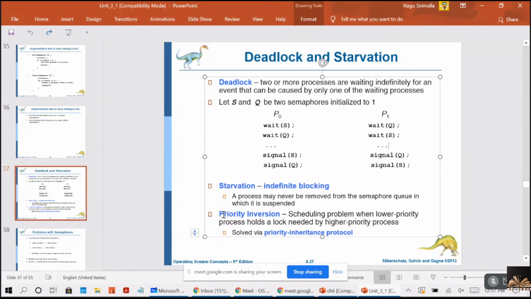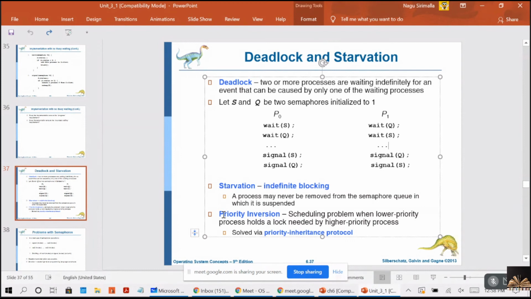A scheduling challenge arises when a high priority process needs to read or modify kernel data that is currently being accessed by a low priority process, right? Since kernel data are typically protected with a lock, the higher priority process will have to wait for the low priority process to finish with the resource. This becomes more complicated if the low priority process is preempted in favor of another process with a higher priority, right?